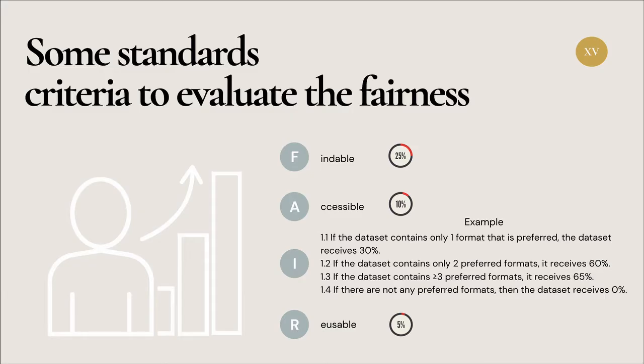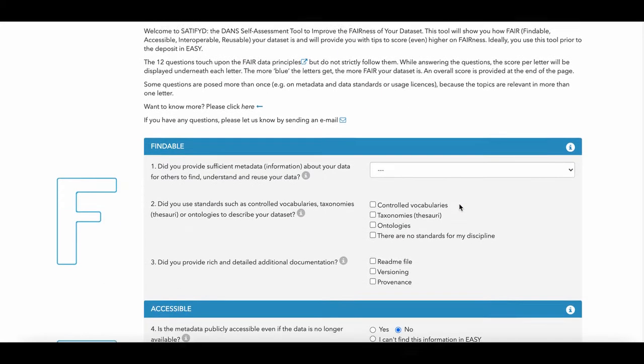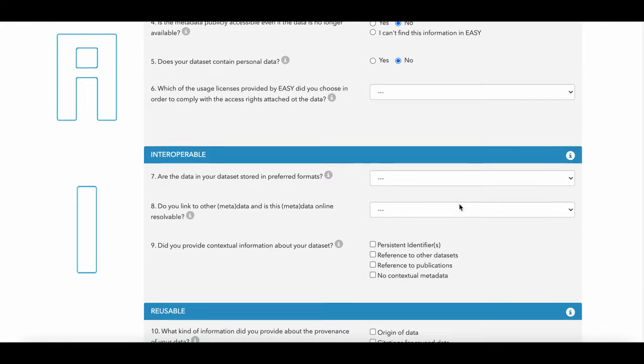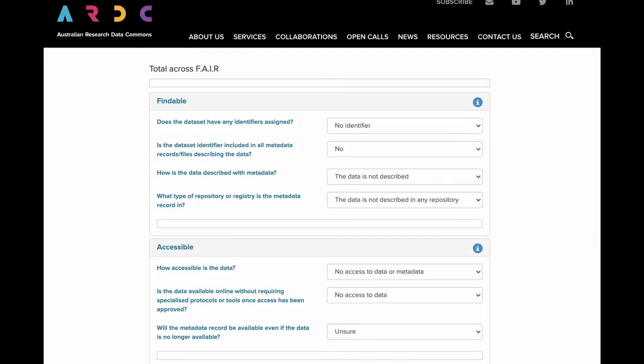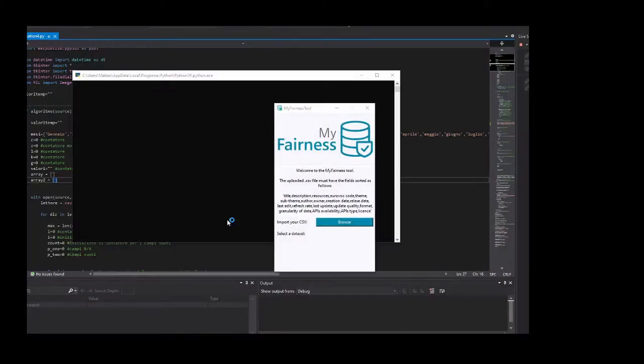As mentioned before, fairness is a feature that allows to extract value from data and reuse it. Currently, fair data evaluation is done only with self-assessment tools, with questions that are often difficult to understand for people who are not experts in the field. Our tool instead allows an automatic analysis starting from the CSV file generated by the MyScraper tool.